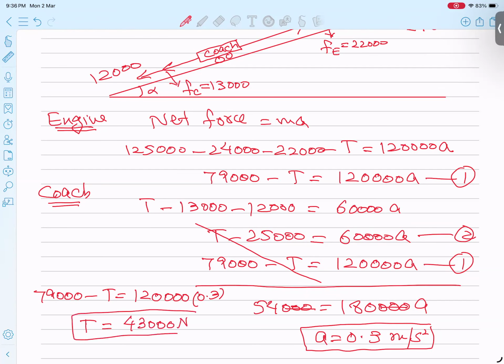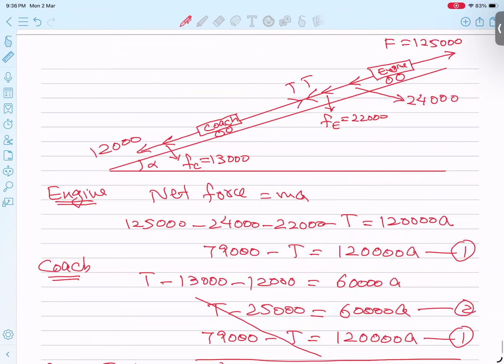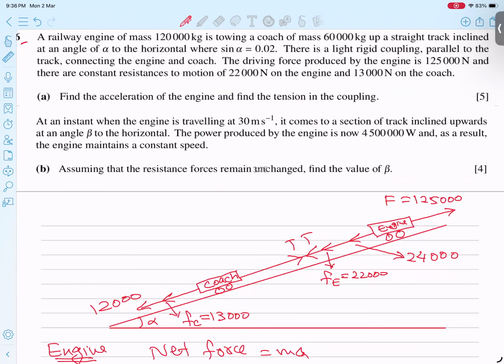Alhamdulillah, the first part is completely over. Whenever he asks you for tension and acceleration, make sure we make two equations, and you have seen how. Alhamdulillah. Next part.